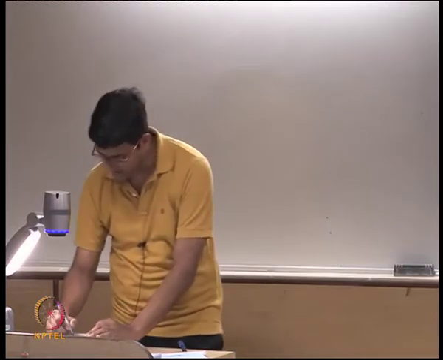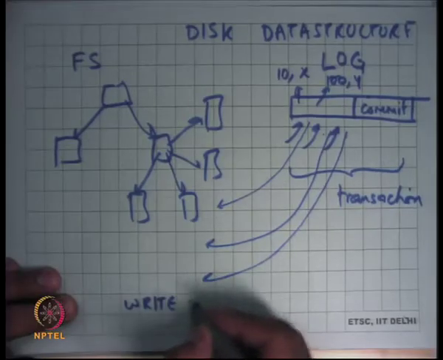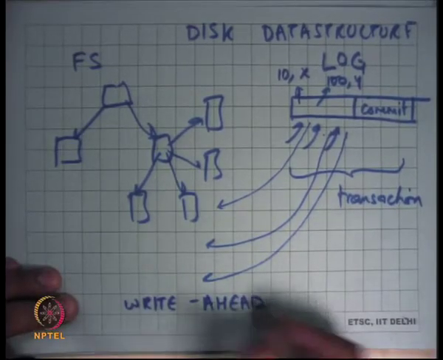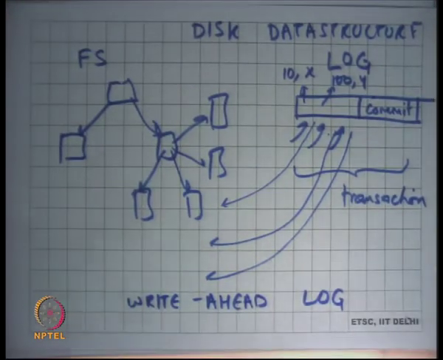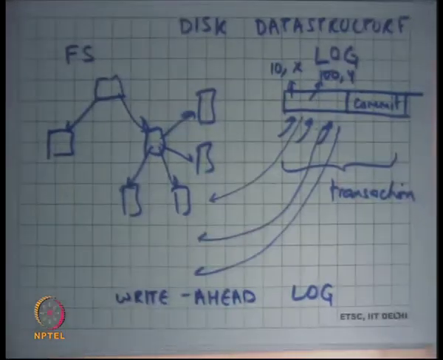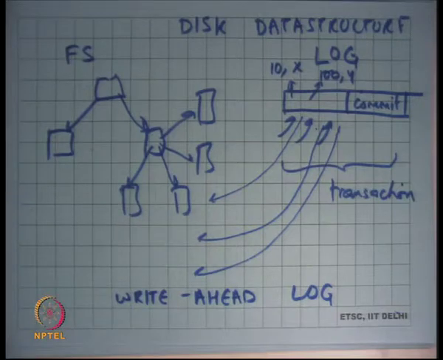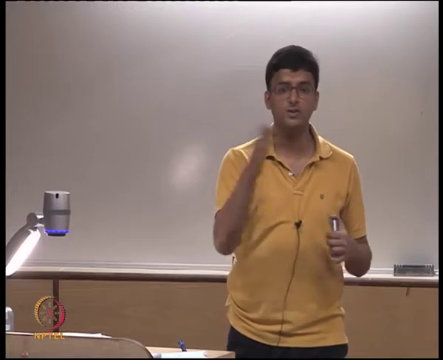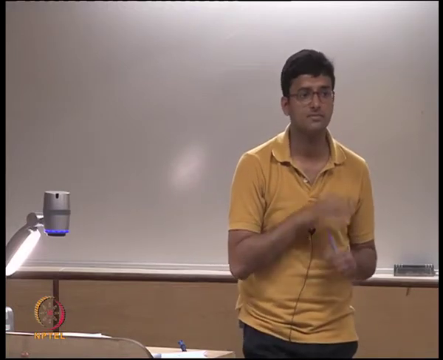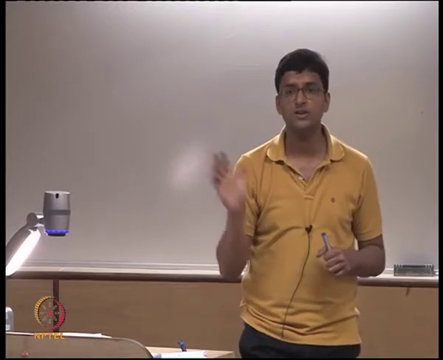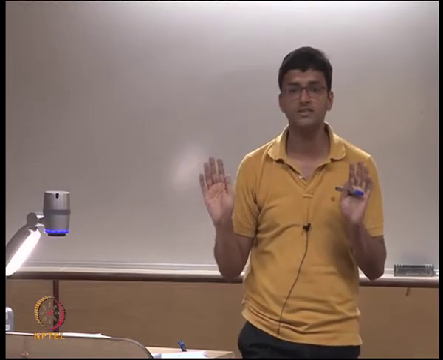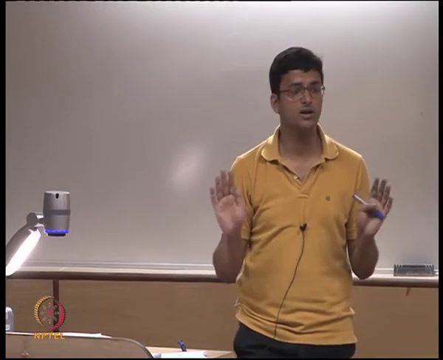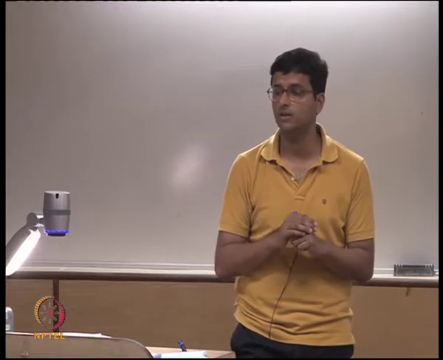So this is nothing but a write ahead log, where whatever you want to write, you write it to the log first, and you keep doing this, and then you write a commit record. After that, you actually push all those writes asynchronously to the real file system. So we are all convinced that this will ensure a consistent state even across random crashes in terms of power failures.